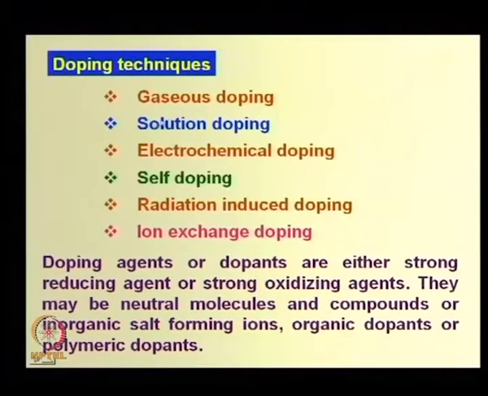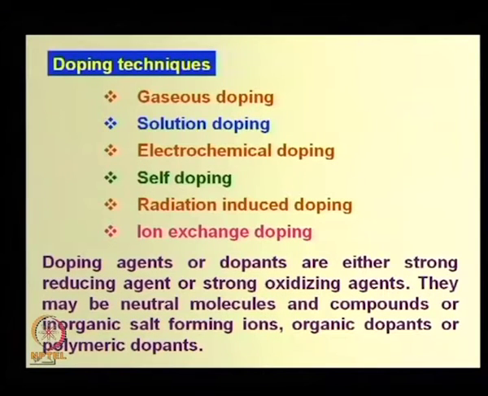So, people tried in many ways, and the general routes are mentioned over here: gaseous doping, solution doping, electrochemical doping, self doping, radiation induced doping, ion exchange doping. Self doping, you see that polyaniline synthesis from aniline hydrochloride leads to the emeraldine salt form. The polymer obtained, that means this emeraldine salt, is a self doped polymer. Self doped means HCl doped polymer, that is called self doping or in situ doping, right.